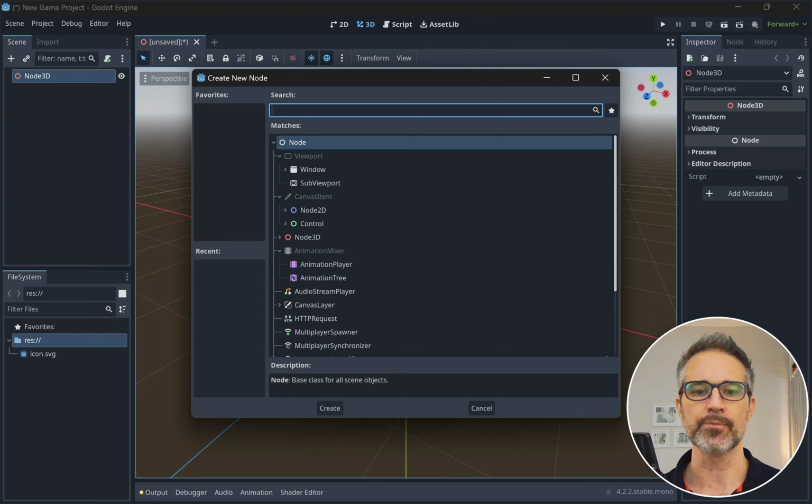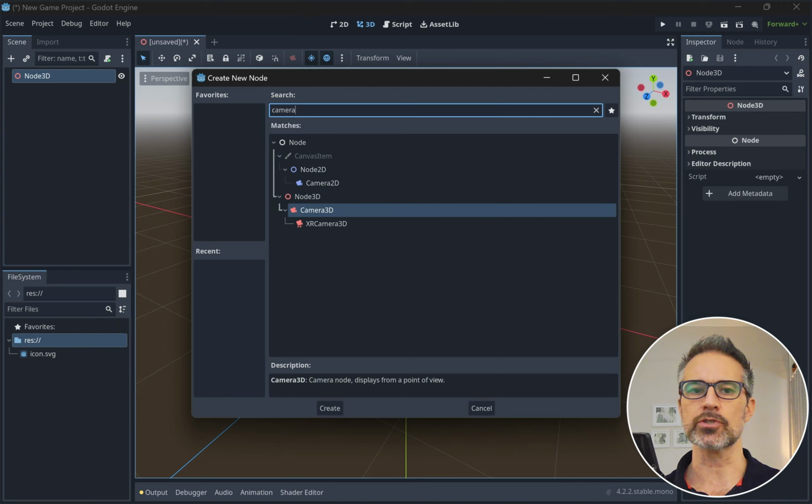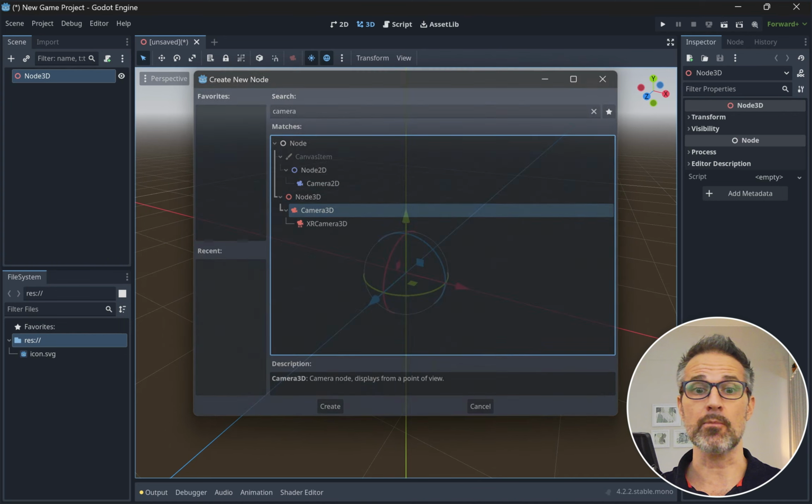before we finish up. So when you're searching for something like a camera, you can just start typing in the search box. And for a lot of different node types, you'll see that there's a 3D and a 2D equivalent. Sometimes there's only one, but a lot of times for visual elements, there's two. So again, I'm going to go down the road of a 3D element. You can mix 2D and 3D, but let's just choose 3D here for simplicity. So I'll choose our 3D camera.